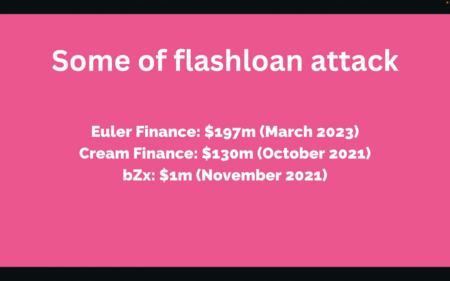And there are other flash loan attacks that happened in real life on the blockchain. We have 3 examples. The Euler Finance losing almost 200 million in March 2023, and the Cream Finance losing around 130 million in October 2021, and the BZX losing around 1 million in November 2021. These are all cases that happened from flash loan attacks.